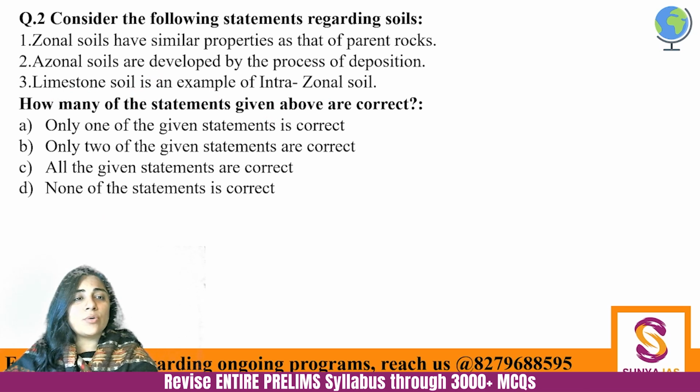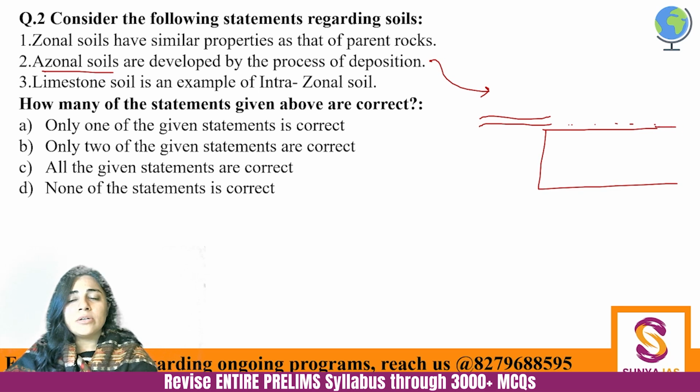See, azonal soils, just think about the depositional soil that we talked about, the alluvial soil. Do you think that these rivers which are just flowing and depositing material here, do you think this soil will have anything in common with the parent rock, which is the rock that is present over here? Do you think it will have anything in common?